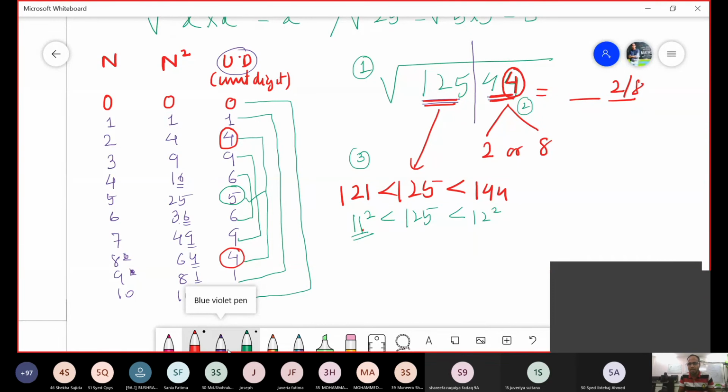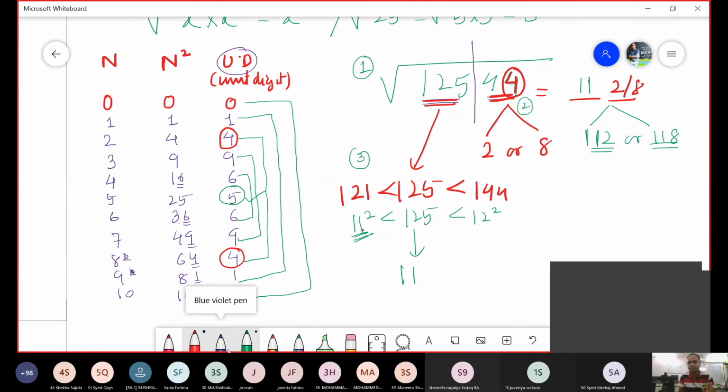जो छोटा वाला number है, the smallest one is our answer. That means यहाँ पे जो answer आएगा वो क्या आएगा? 11. So answer is 11. So there are 2 answers. What are those 2 answers? 112 or 118. Now how to select which one is correct? है ना? How to select which one is correct?